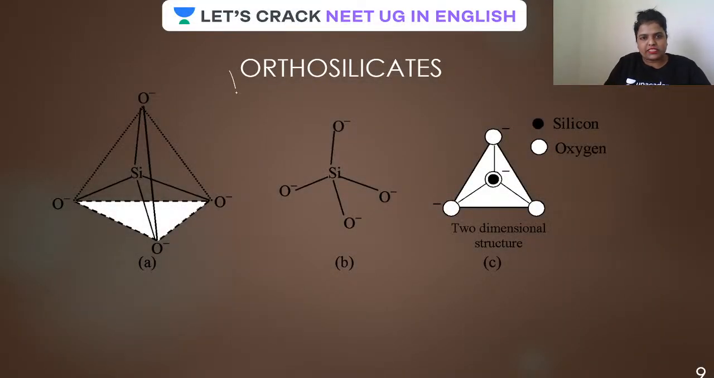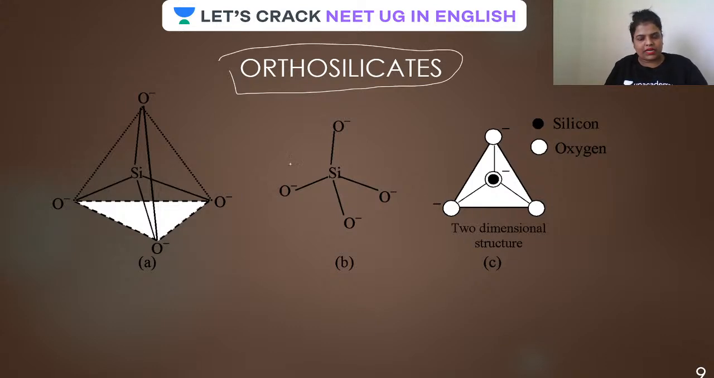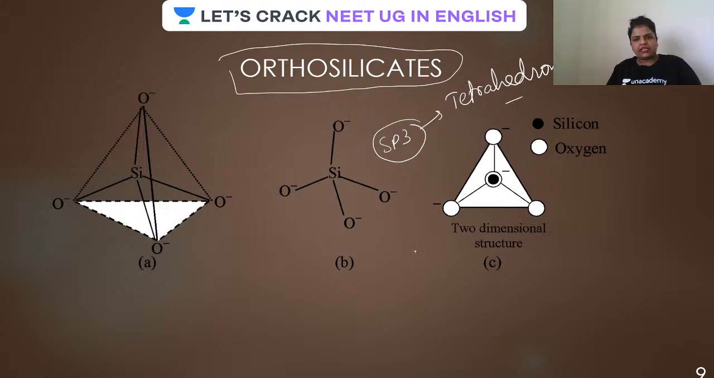So first of all, guys, the simplest one I told you is orthosilicate, which keeps on getting attached to another silicate unit by oxygen. So this is the simple one. You all know it is sp3, and the shape of sp3 is tetrahedral. Therefore the single unit is also regarded as a single tetrahedron. Is that clear?